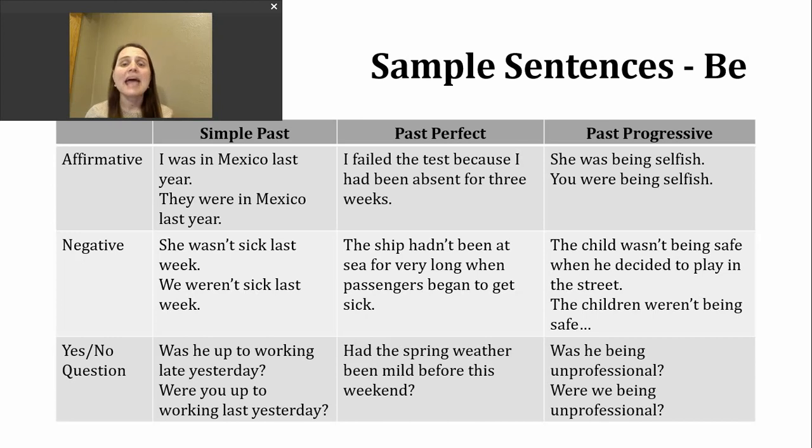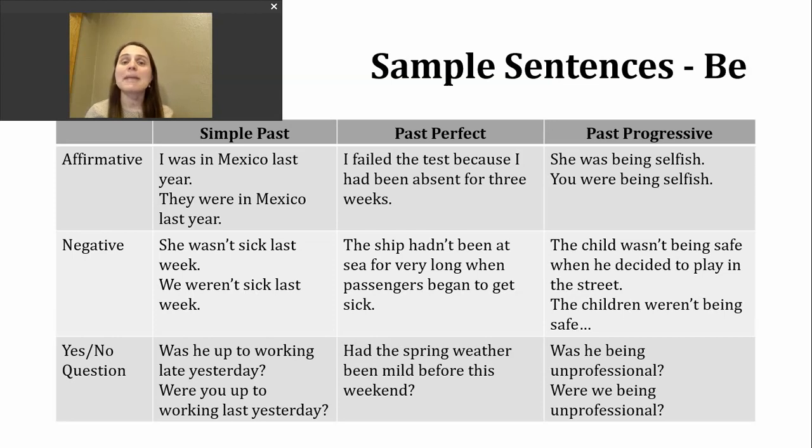The ship hadn't been at sea for very long when passengers began to get sick. So that particular sentence is describing that the ship was at sea and not very long, and then passengers began to get sick.